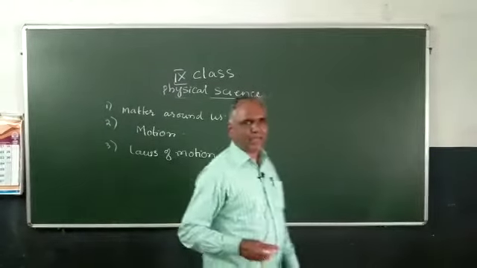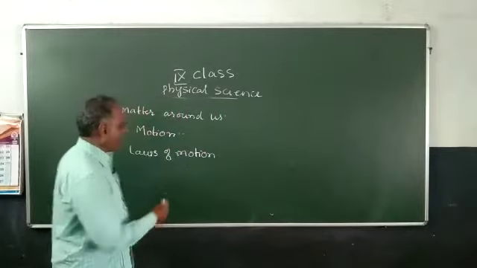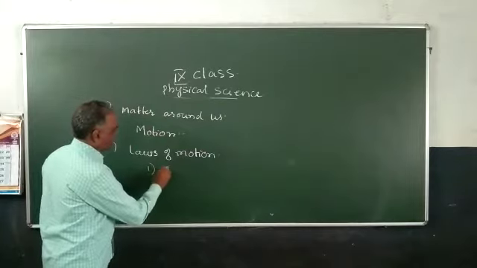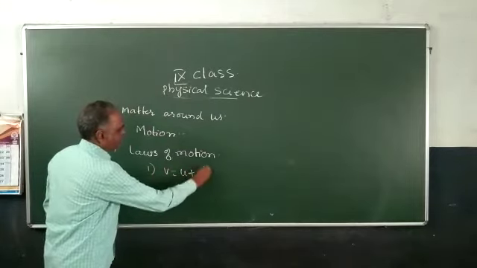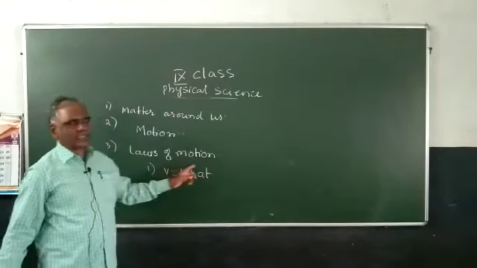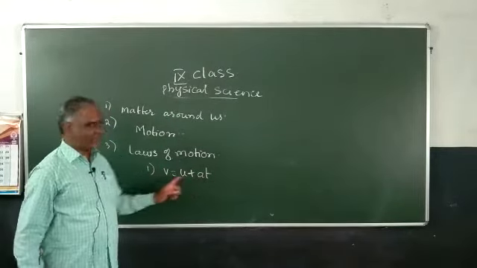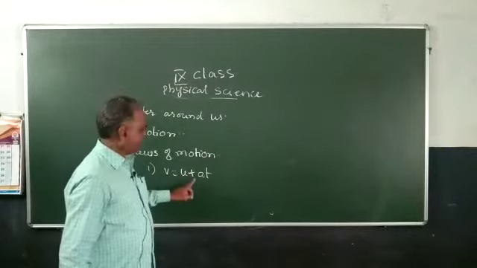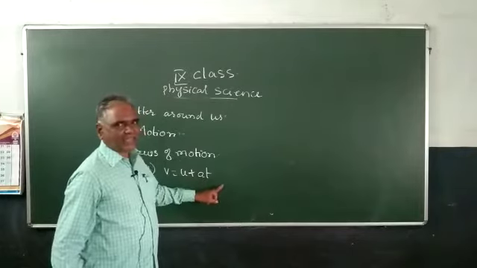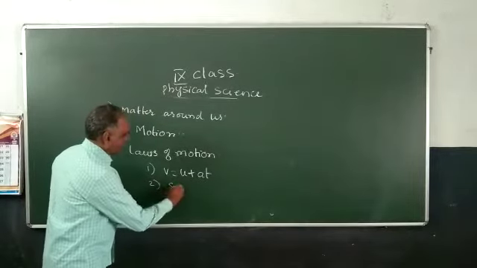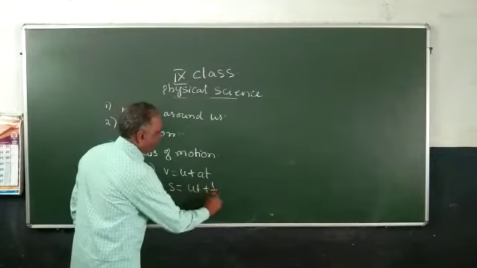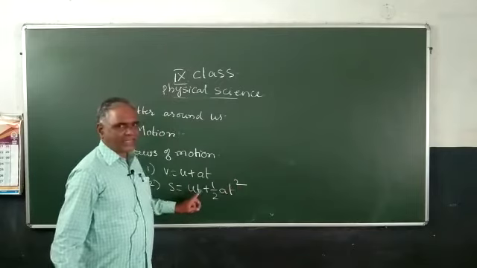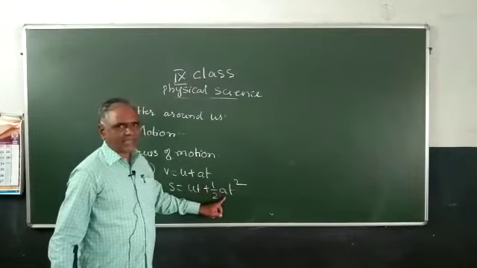In Newton's laws of motion, there are 3 formulas to find distance, speed and velocity. For example, v is equal to u plus at. This is the first equation of motion. V is the final velocity, u is the initial velocity, a is the acceleration, t is the time. And the second one, s is equal to ut plus half at square. S is the distance, u is the initial velocity, t is the time, a is the acceleration.